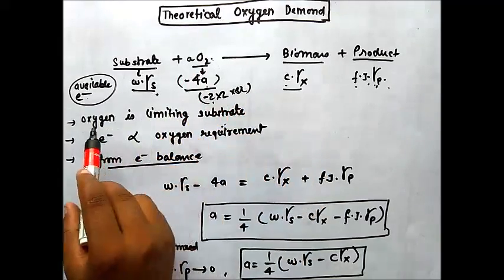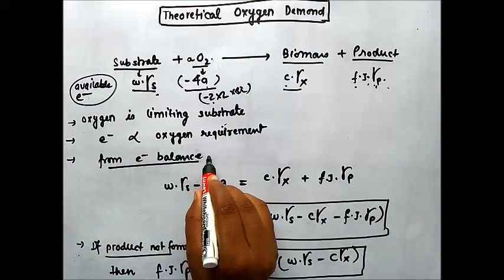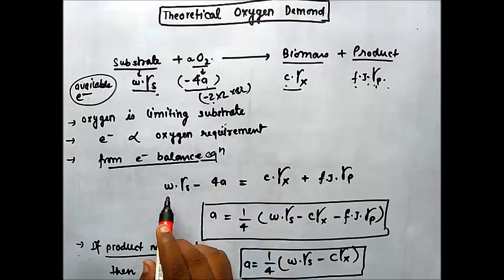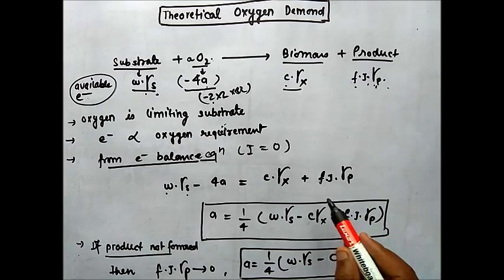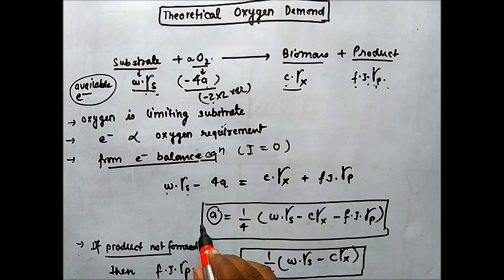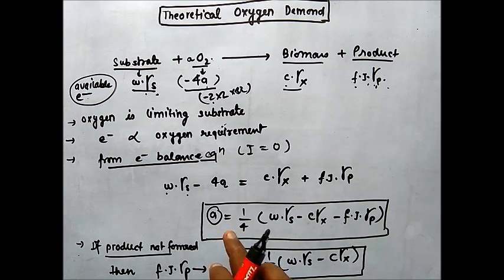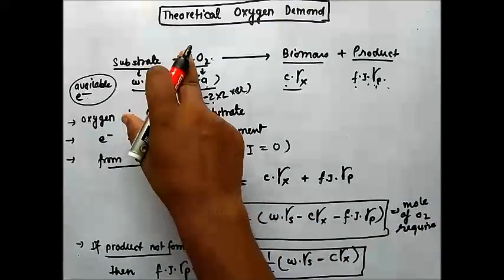oxygen. Oxygen is the limiting substrate for any biological processes. Electron available is directly related to the oxygen required. So from the electron balance equation, you can see the equation, that is input equal to output. By rearranging this equation, you can solve for the A value. A is the mole of O2 required.